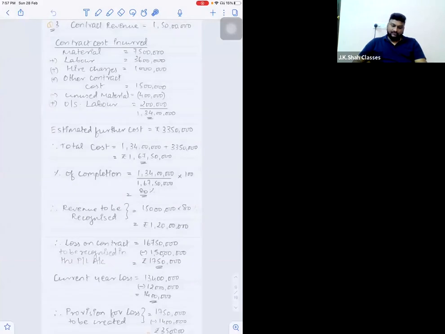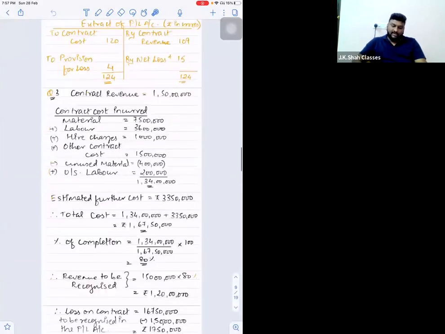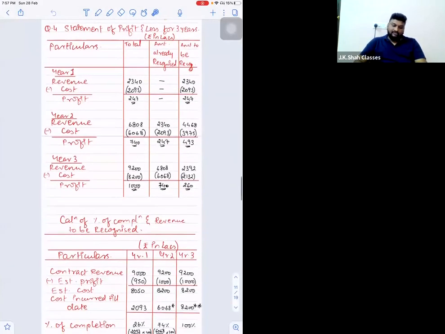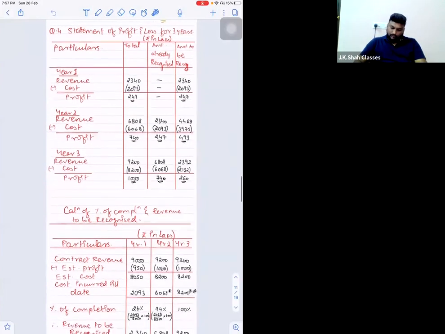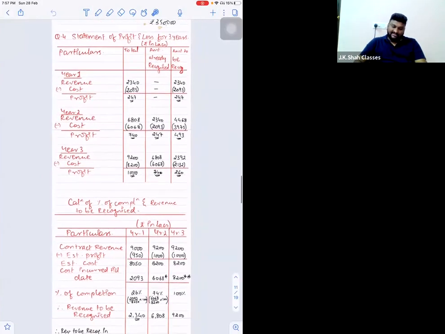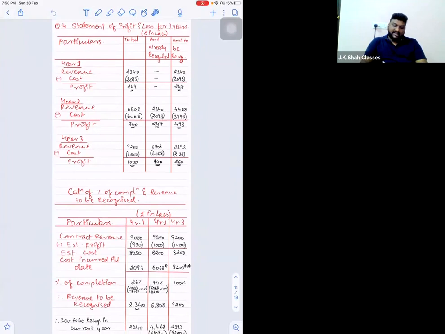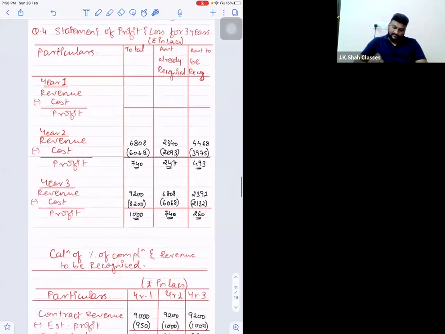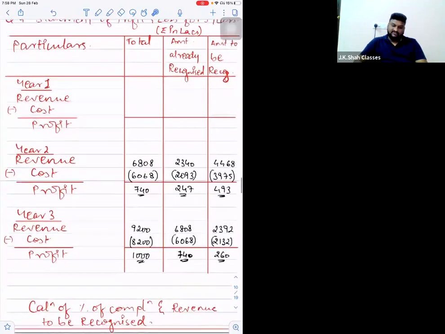So what I want from you people, I have a format already drafted. I want you people to make these two formats as they are. Figures, I'll fill in with you. I'm just cancelling all the figures. So these are the two formats that you have to draft. First is the statement of profit and loss for 3 years. This is rupees in lakhs. I'll zoom this. This is the first format.